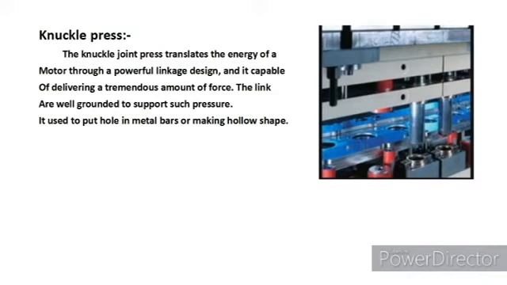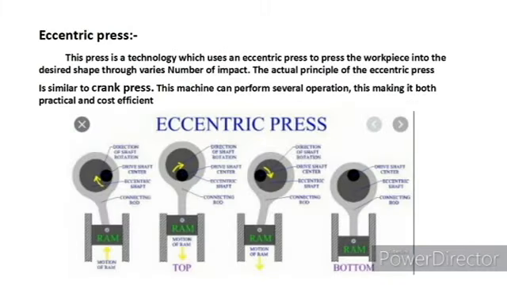Knuckle press. This press is mostly used for making a hole or hollow shape in the material, and the products produced from this knuckle press are tubes, turbines and pipes. Looking at the diagram, there are two presses which press the bottom, where the fixed die holds the material of hollow shape. To increase the cross-section area of a hollow shape or the diameter of a circle, this knuckle press is used.